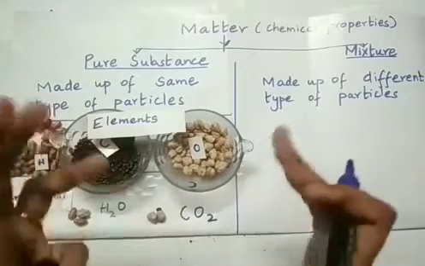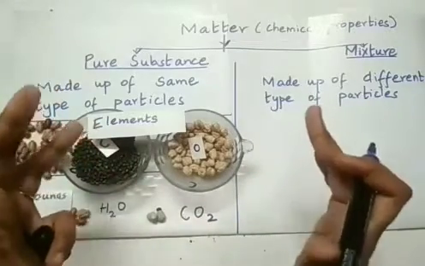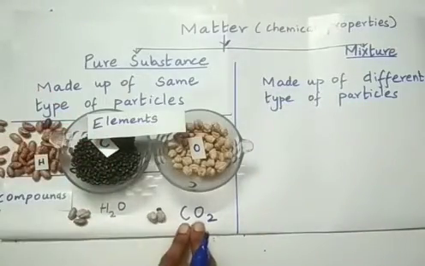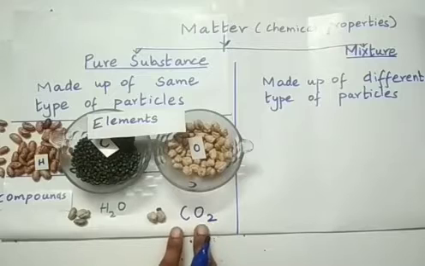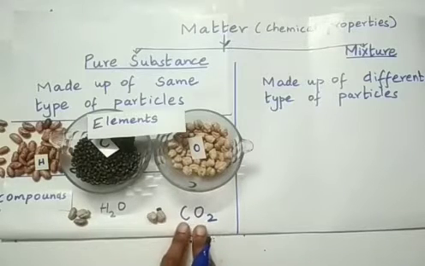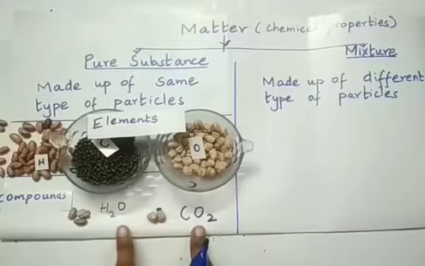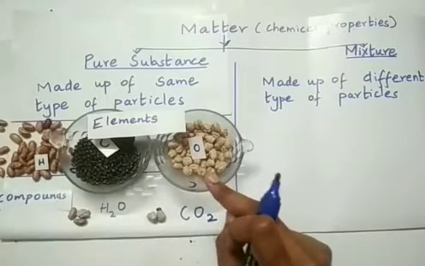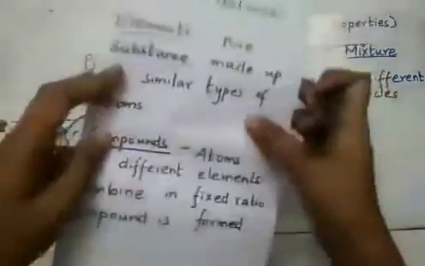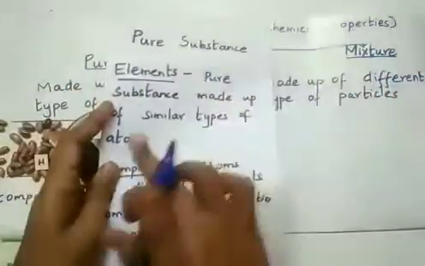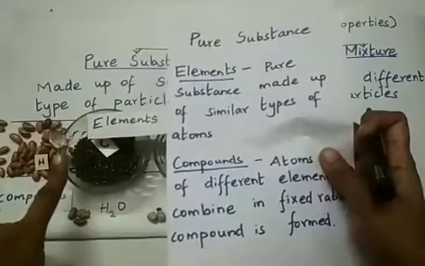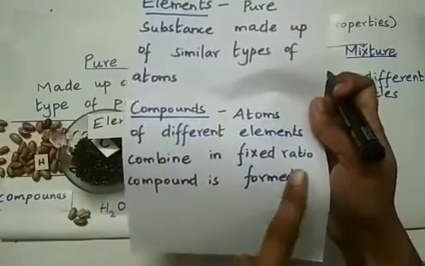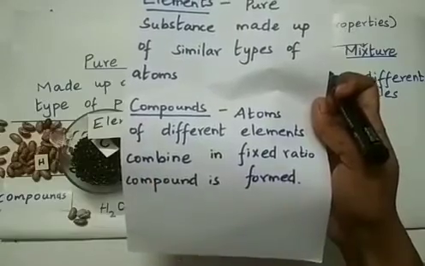If you consider a bag full of carbon dioxide gas, a cylinder full of carbon dioxide, it will have many molecules of the same CO2, right? So since compounds are also made up of same type of particles, we say that compounds and elements are pure substances. So how will you define an element? Pure substance made up of similar type of atoms, right? How will you define compounds? Atoms of different elements combine in a fixed ratio, a compound is formed, right?